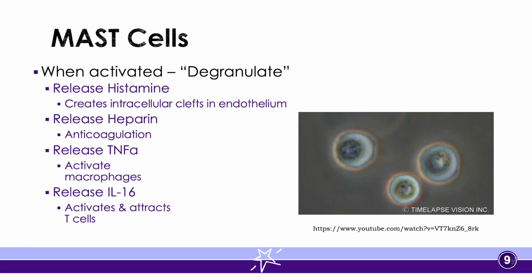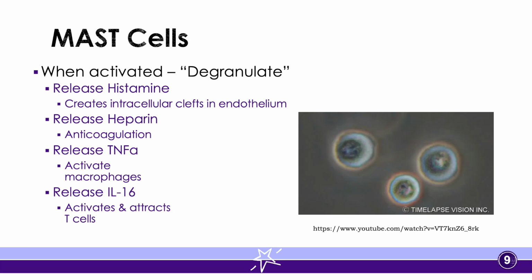Well, mast cells also will release heparin at that same time. And what heparin does is it actually blocks us from being able to clot those gaps. So histamine creates these gaps in between, and heparin makes it so that we can still continue to have those as open gaps. So that's going to allow for our fluid to start leaking out through our blood vessel walls into the dermis, and also is going to allow for those white blood cells to exit the blood vessel as well.